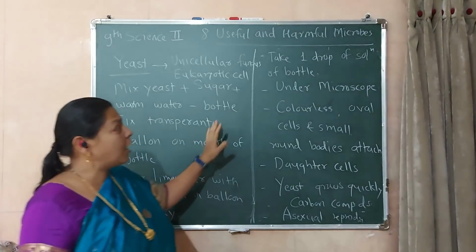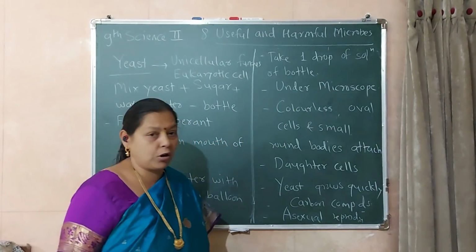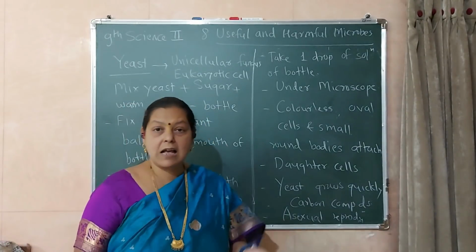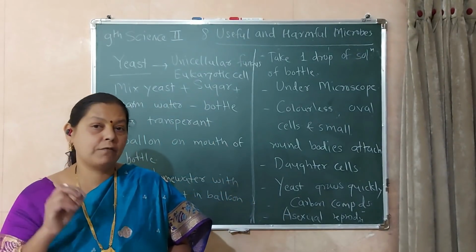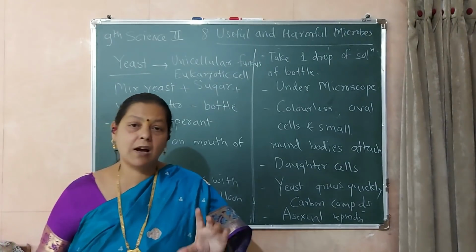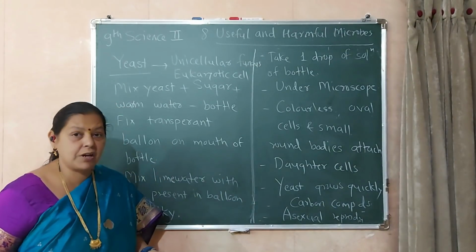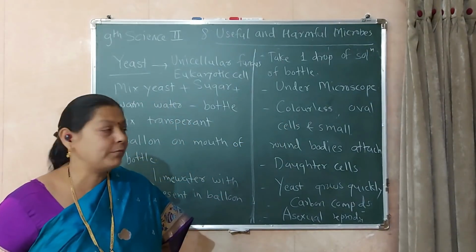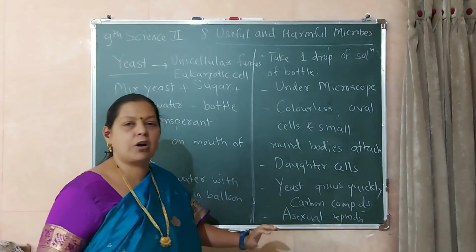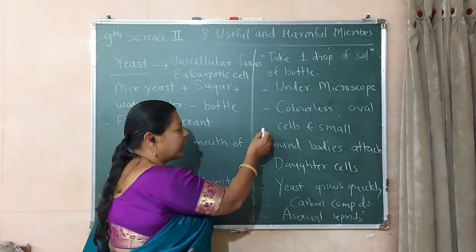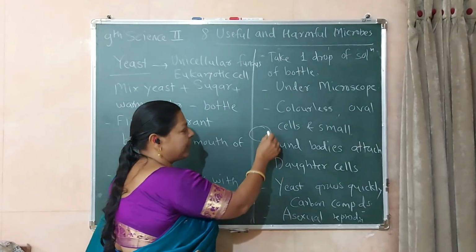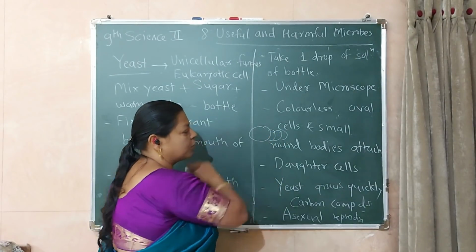Now again, we have to take 1 drop of solution from the bottle, this original solution. We have to take 1 drop of solution on a glass slide, place a cover slip on it and observe under the microscope. So what is the observation? The observation is that colorless oval cells are formed in which small round bodies are attached. Basically these are unicellular cells and they are attached by some sort of round bodies.